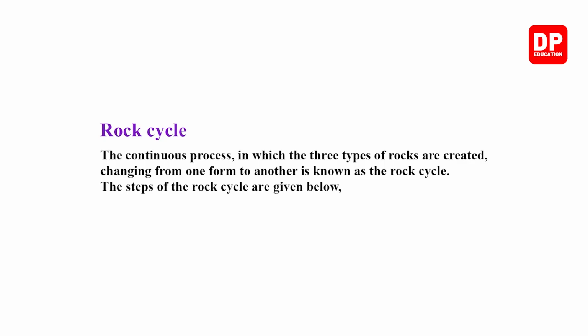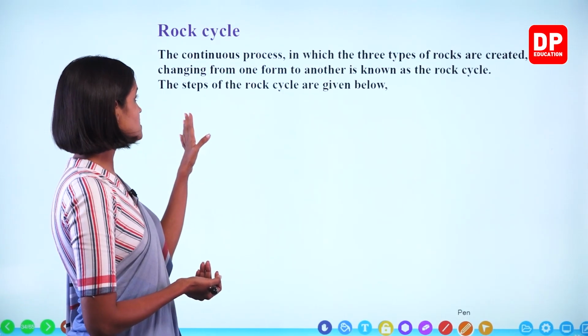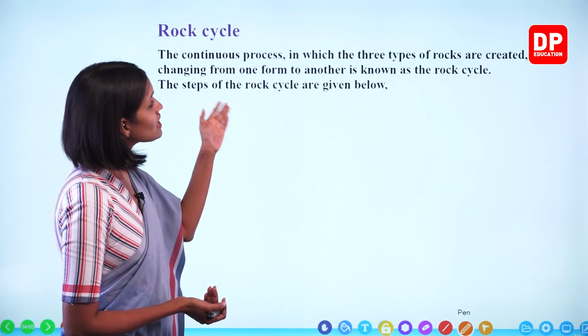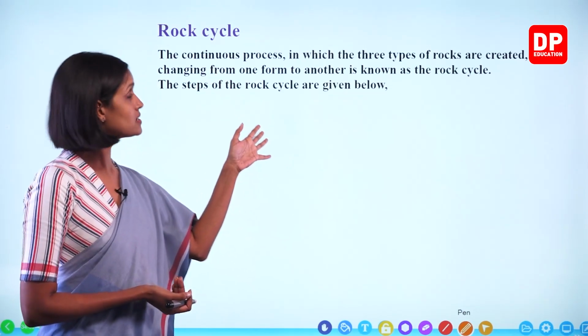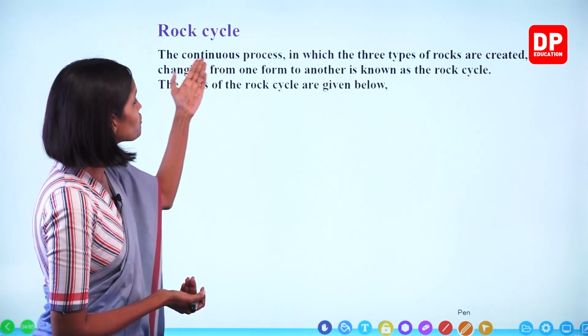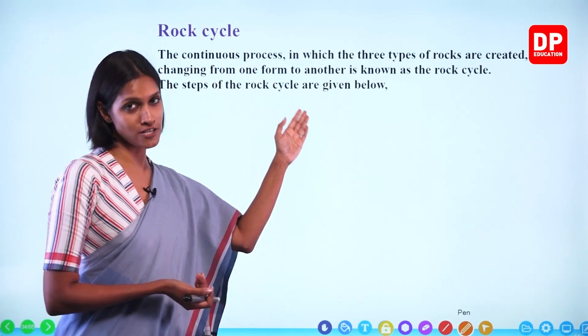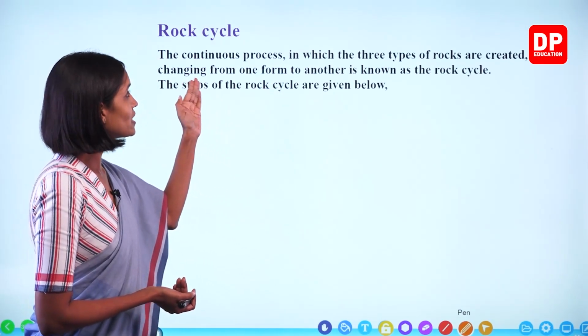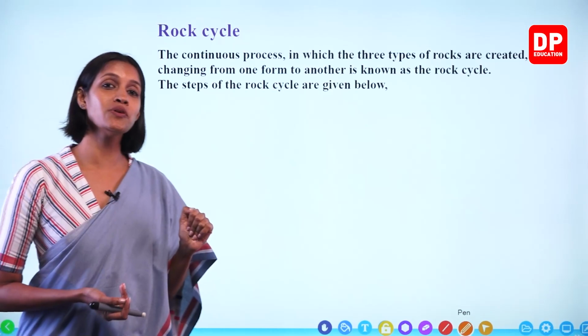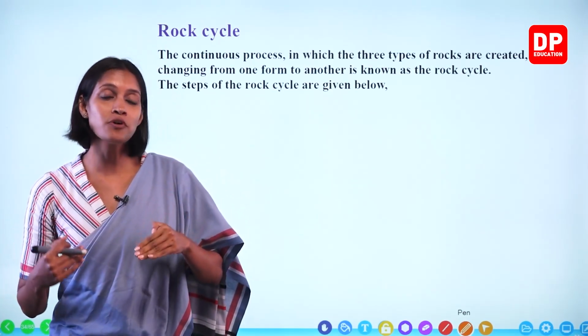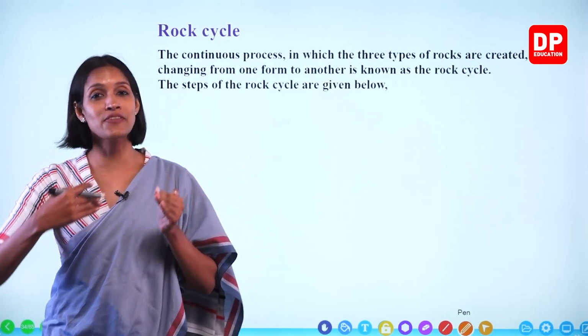Let's go through this. The continuous process in which the three types of rocks are created, changing from one form to another, is known as the rock cycle, right? So under this rock cycle, we are going to learn how one type of rock is formed by change in another type of rock.